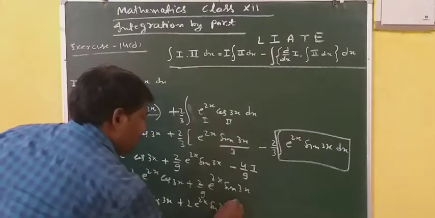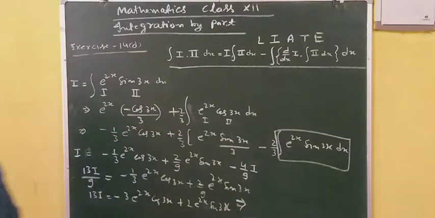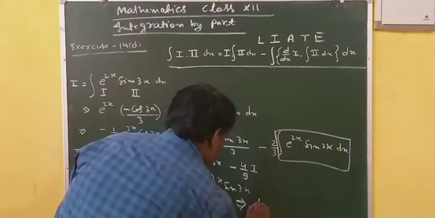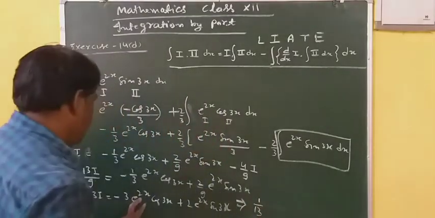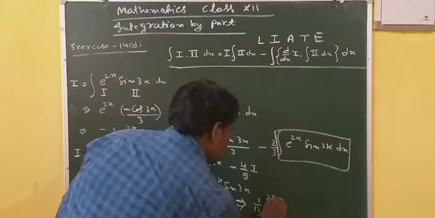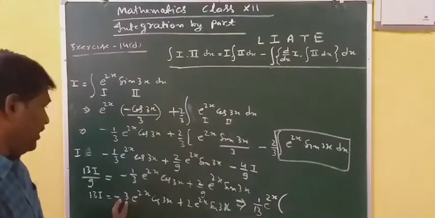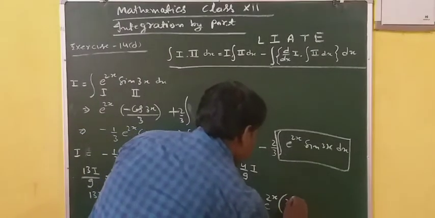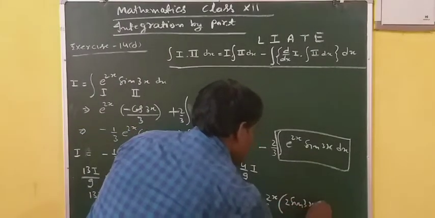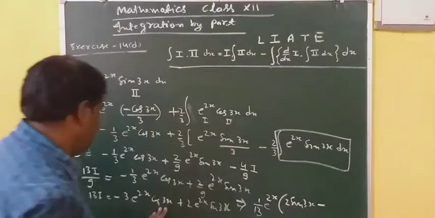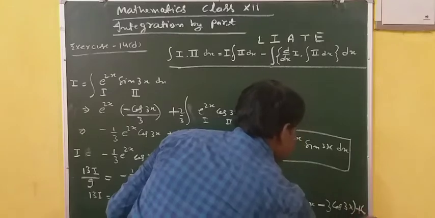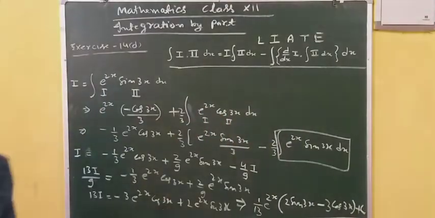Dividing by 13, so 1 by 13 e power 2x taking common, taking the positive first, 2 sin 3x minus 3 cos 3x plus c. This is your result.